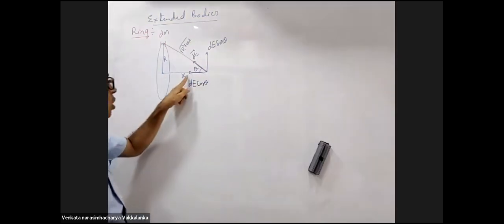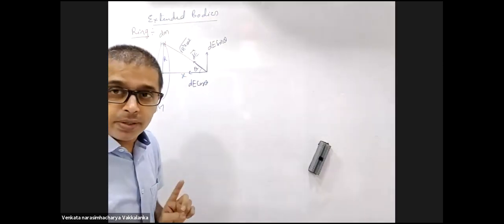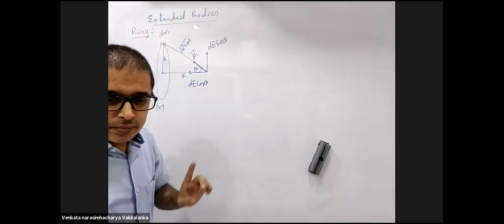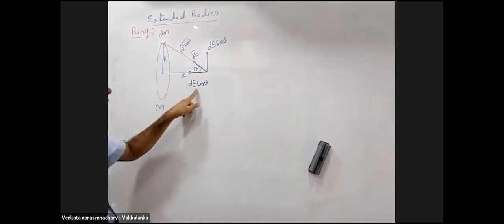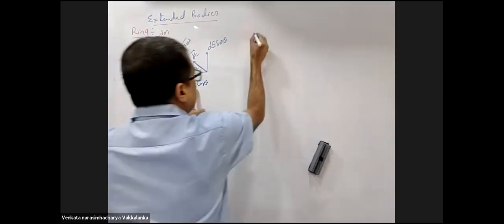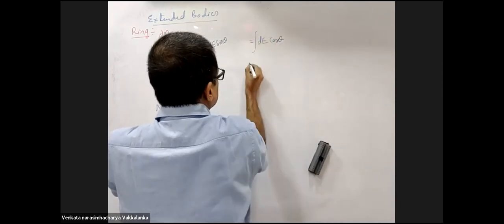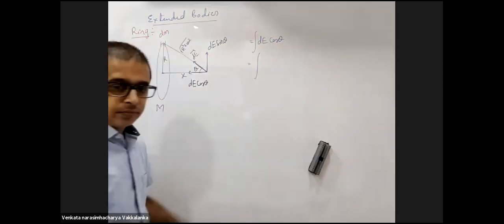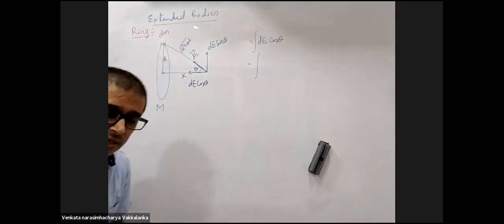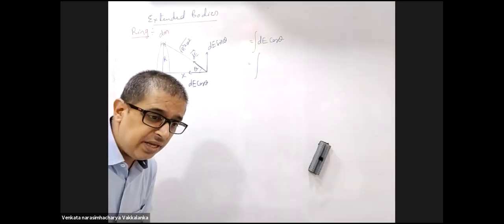Horizontal components will add. Right? Horizontal components will add up. So my answer will be integral dE cos theta.